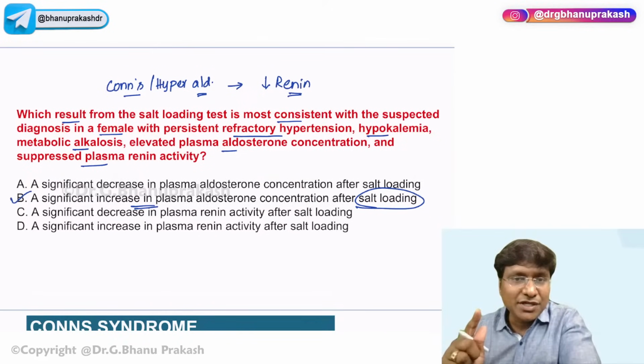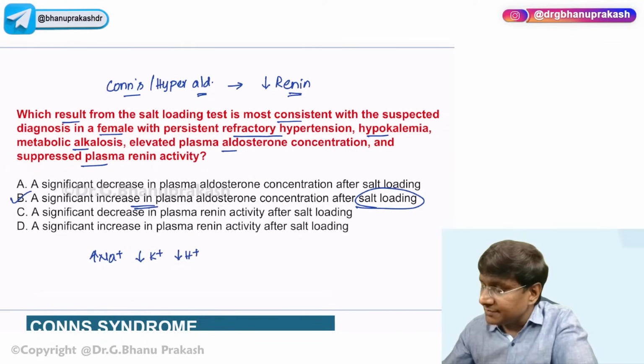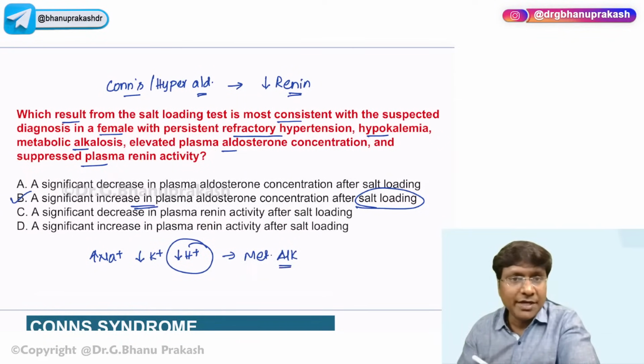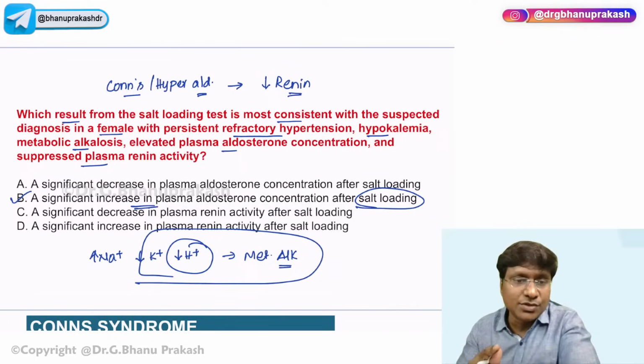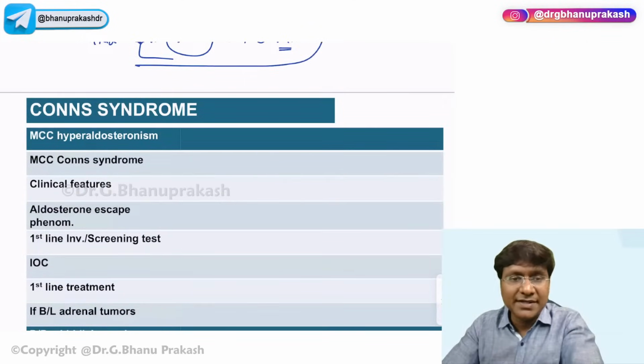So in patients with Conn syndrome, what will you have? You will have transient hypernatremia, hypokalemia, and a decrease in H plus ion levels. This decrease in H plus ion levels will be metabolic alkalosis. The same picture, hypokalemic metabolic alkalosis, is observed in ectopic ACTH coming from the Cushing's. Now, we'll do a quick revision of Conn syndrome.